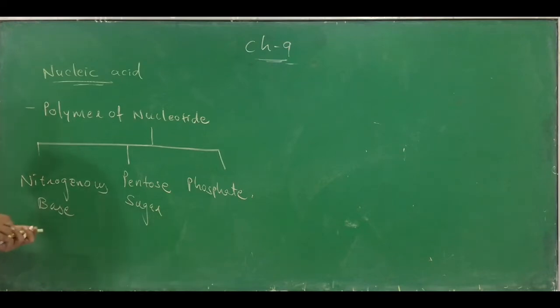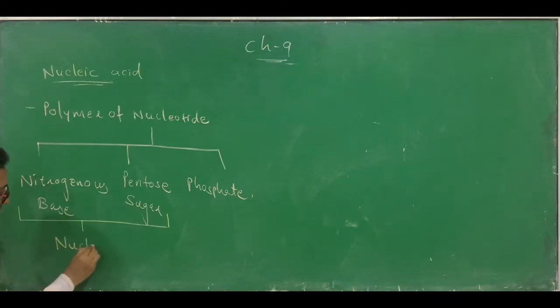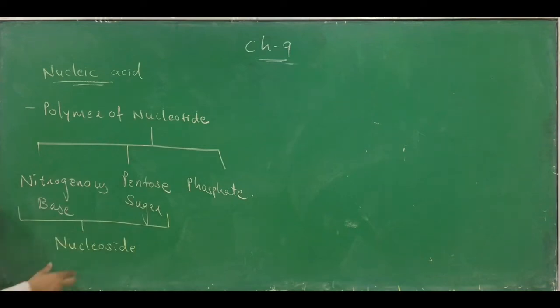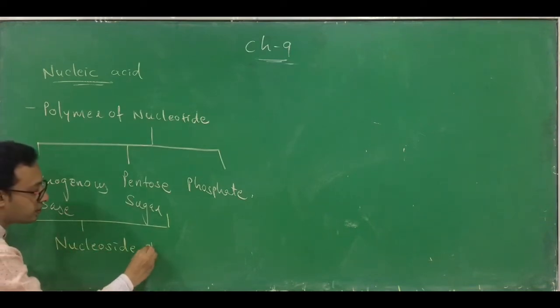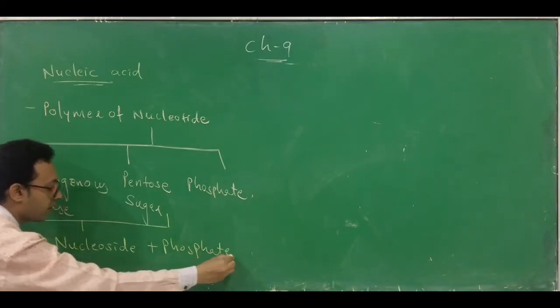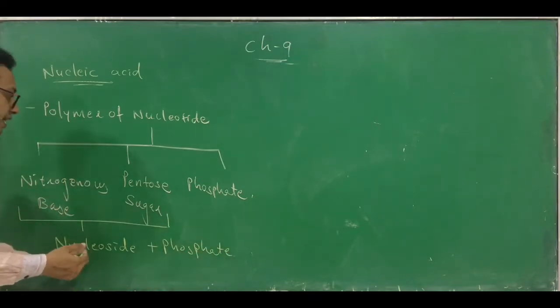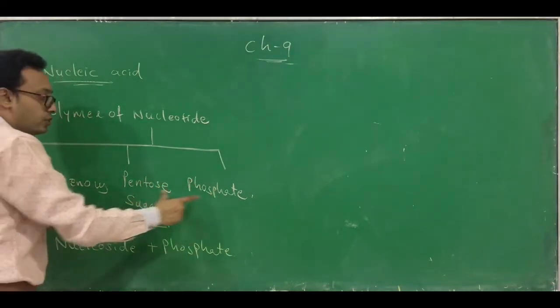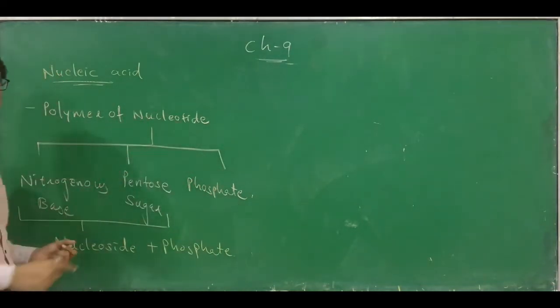Okay, the nitrogenous base and the pentose sugar together, you can also call it a nucleoside. So nucleotide, in another language, you can also call it nucleoside plus phosphate. This is the other way of saying it. So this is one nucleotide. One nucleotide contains nitrogenous base, pentose sugar and the phosphate. This is one nucleotide.